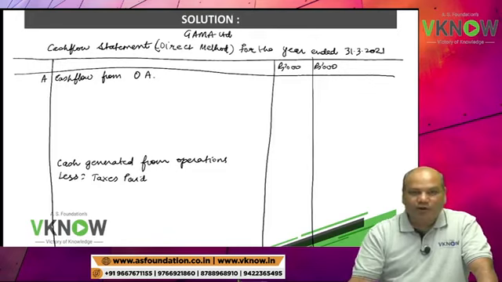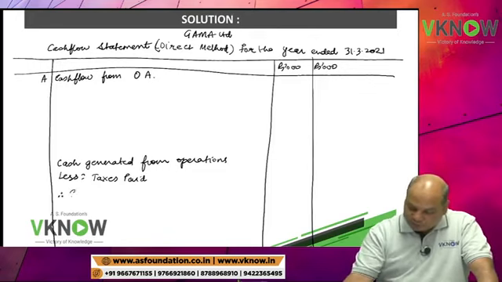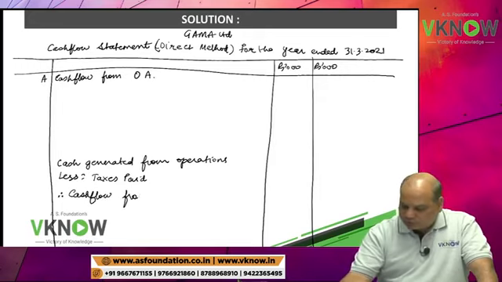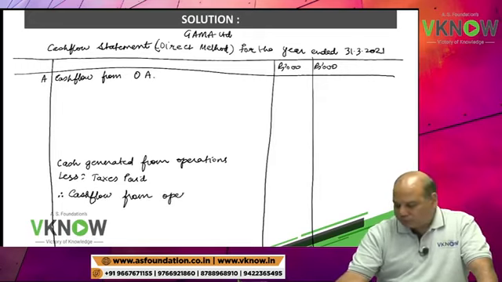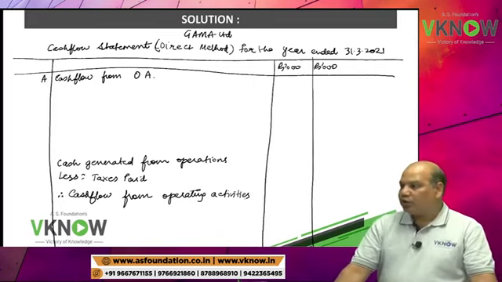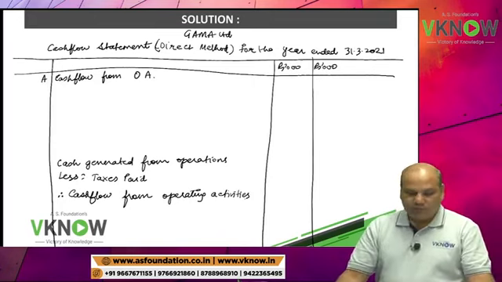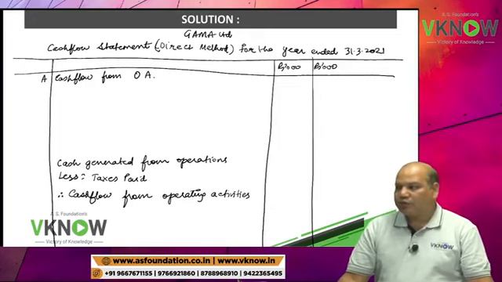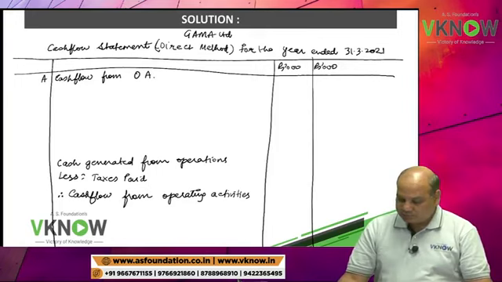Less taxes paid, therefore cash flow from operating activities.